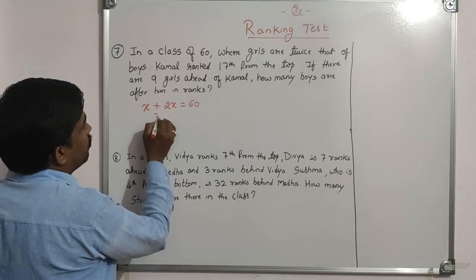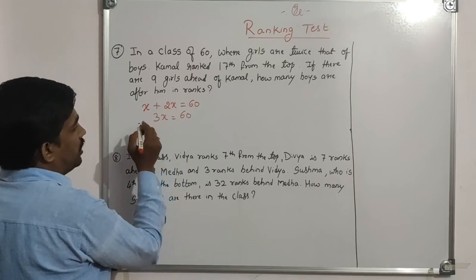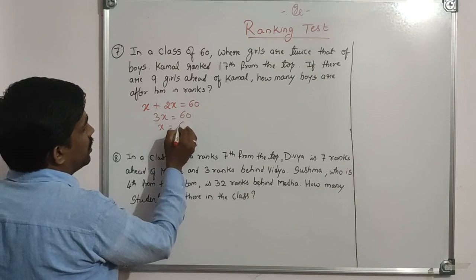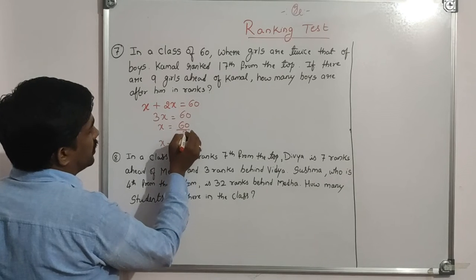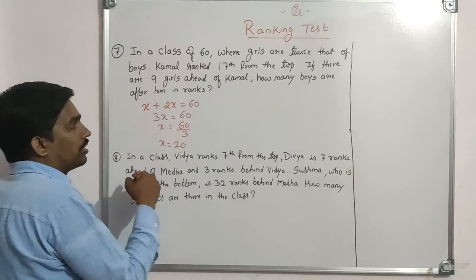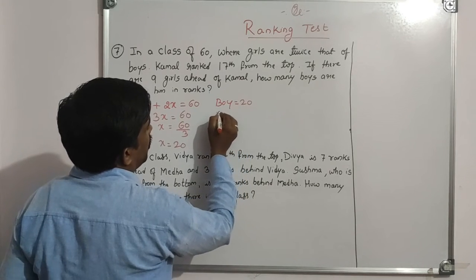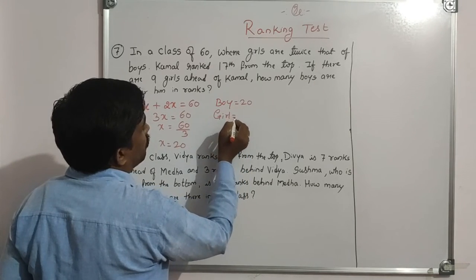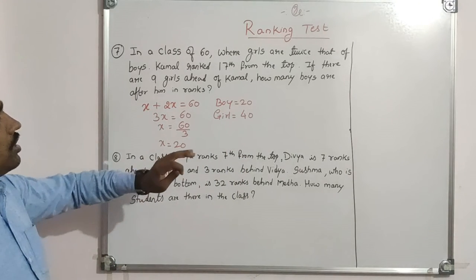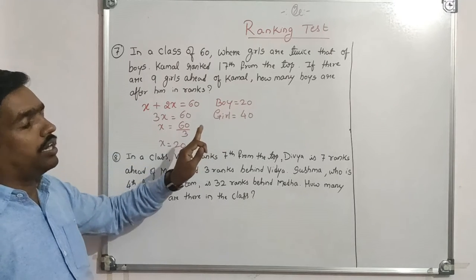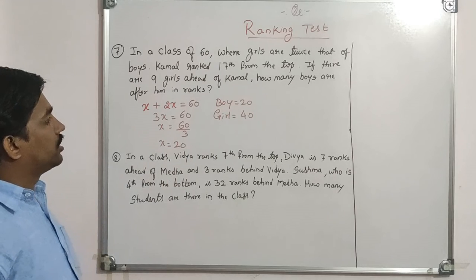By adding these two, we get 60. x plus 2x is 3x equal to 60, and x equals 60 by 3, that is x equal to 20. x equal to 20 means boys equal 20 and girls are double of boys, it means 40. So we found out boys and girls here.